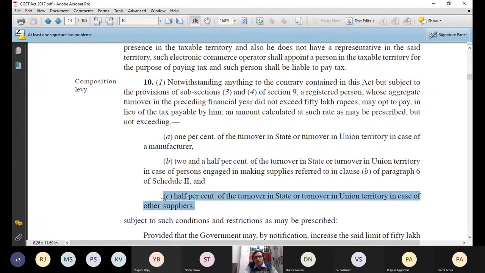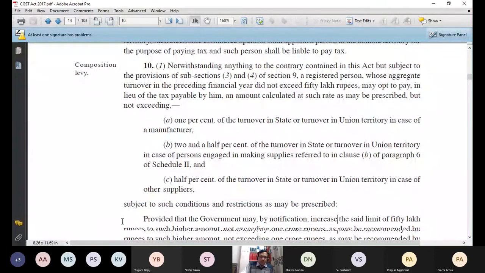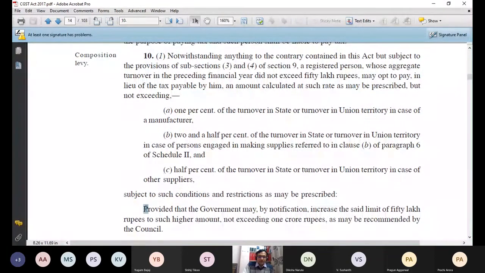These are the special rates of composition levy scheme, subject to other conditions and restrictions as may be prescribed. But apart from these rates, you must fulfill other conditions and restrictions. You must take into consideration other restrictions also if you want to avail the composition levy scheme. But one exception is there, proviso. And what is that exception? The government may, by notification, increase the said limit of 50 lakh rupees to such higher amount not exceeding 1 crore rupees as may be recommended by the council.